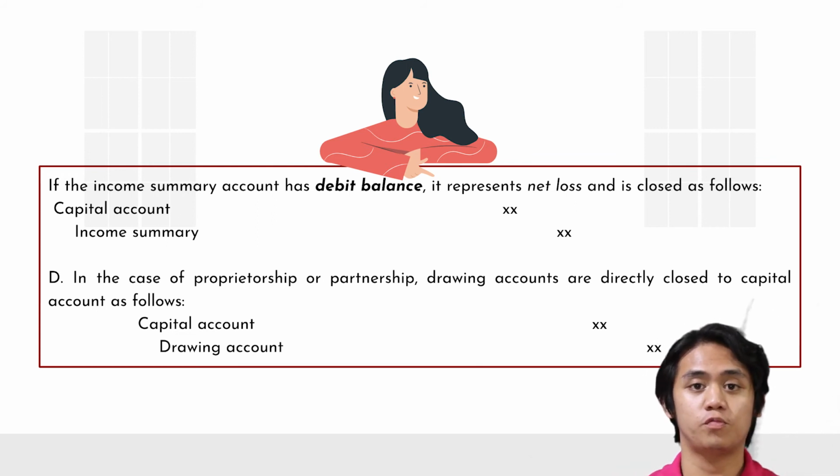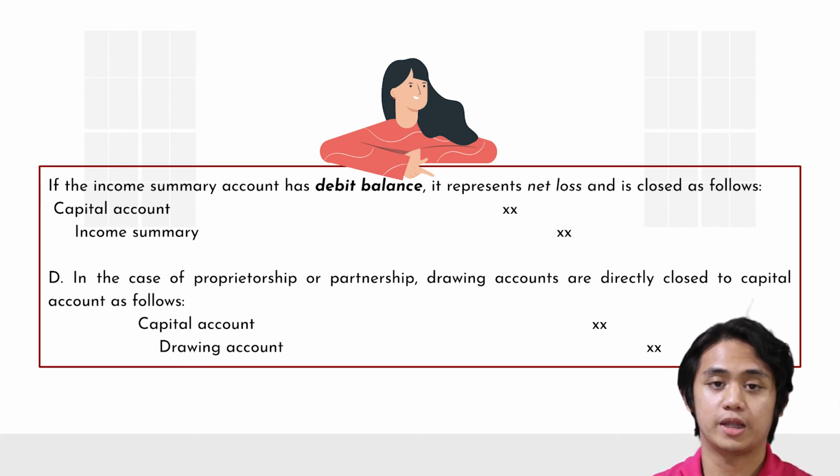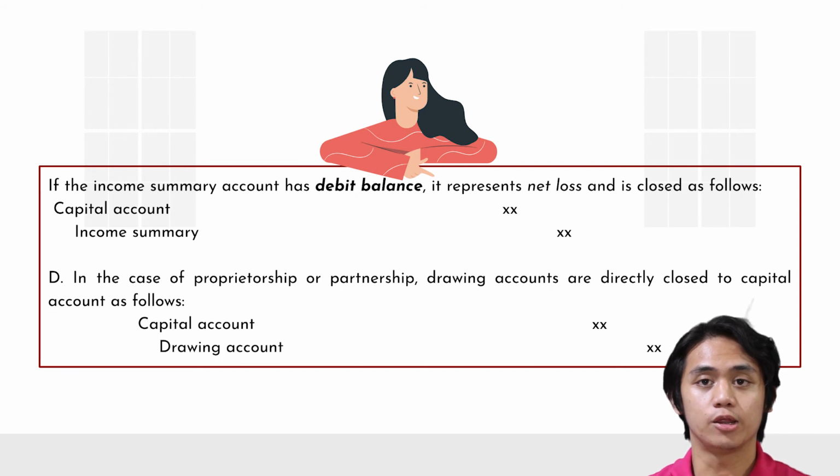And in the case of proprietorship or partnership, drawing accounts are directly closed to capital accounts as follows. Debit capital account and credit drawing account.